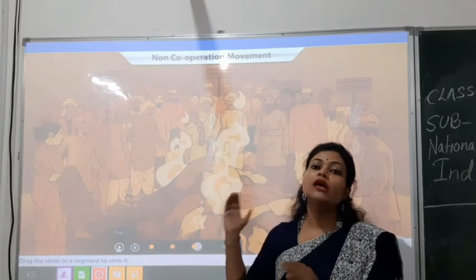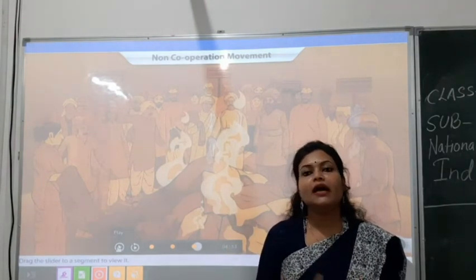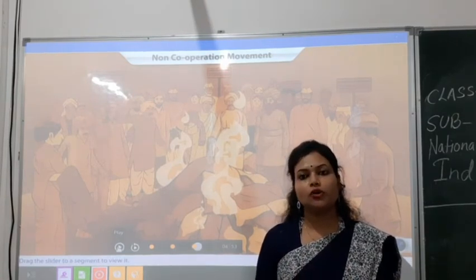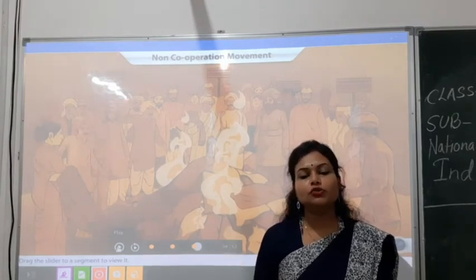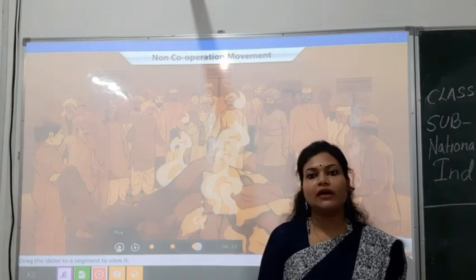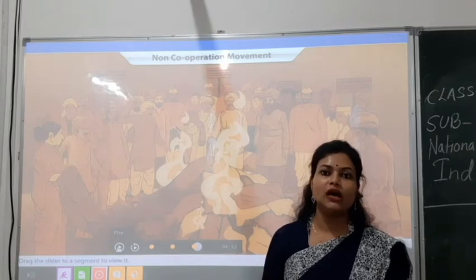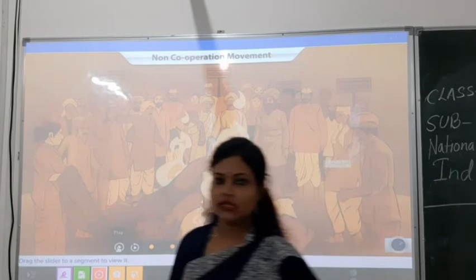That means the people of the country will not cooperate with any kind of work, but peacefully they will just deny and say, yes, we are not ready to do the work with you. In that way they will not give help to the Britishers, and the Britishers will find it difficult to do any work in the country. So that was the intention of Gandhiji behind this non-cooperation movement. Okay, let's see the things.